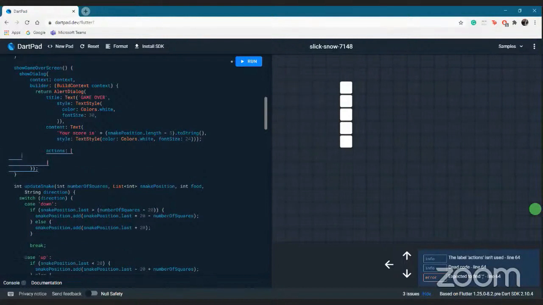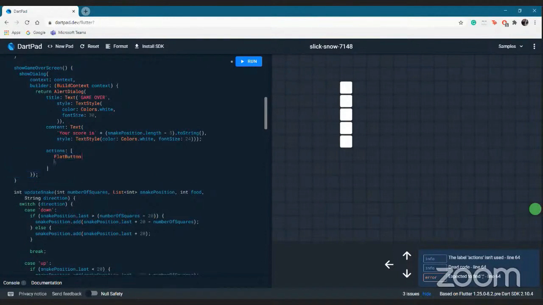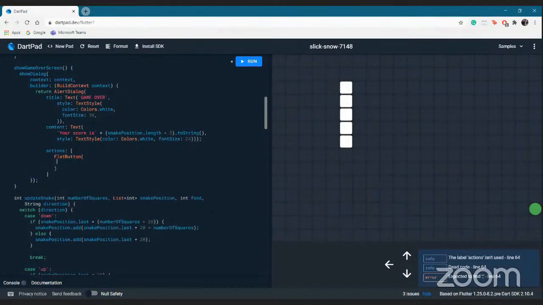So what I want over in actions here is a flat button. A flat button that again has a child, which is a text which says play again.